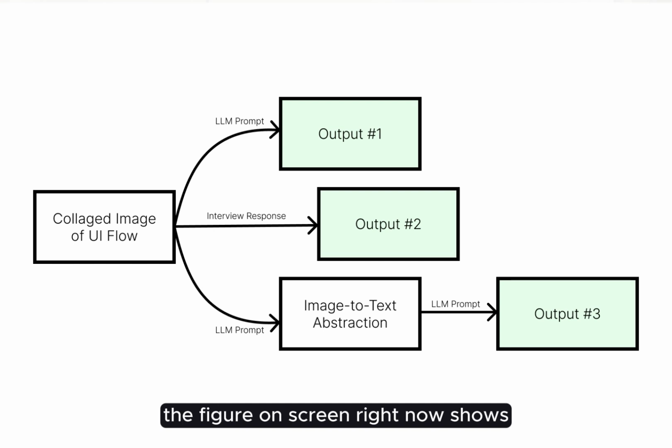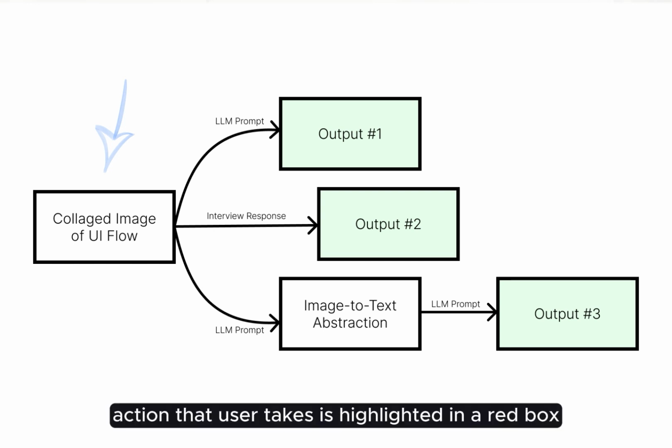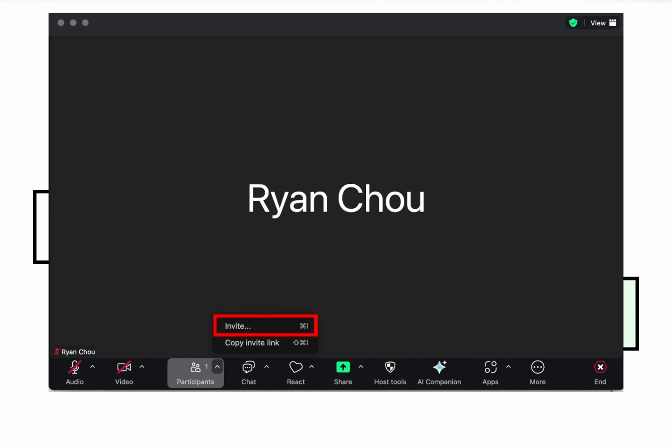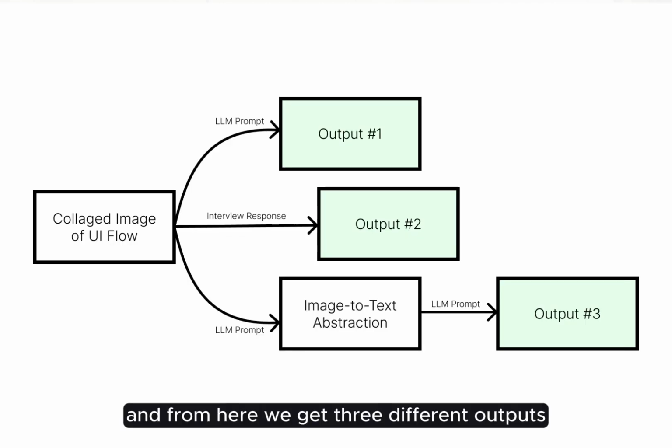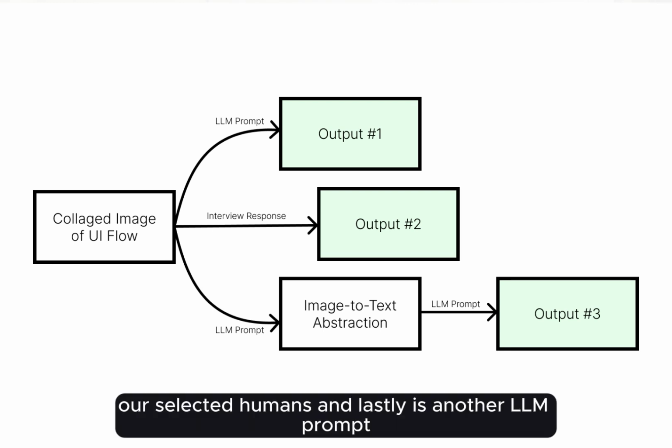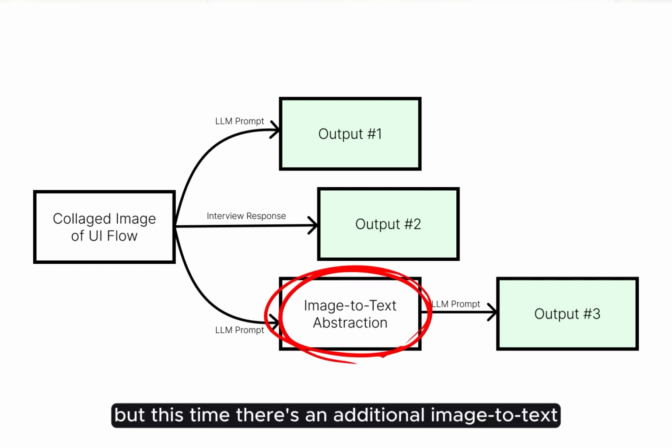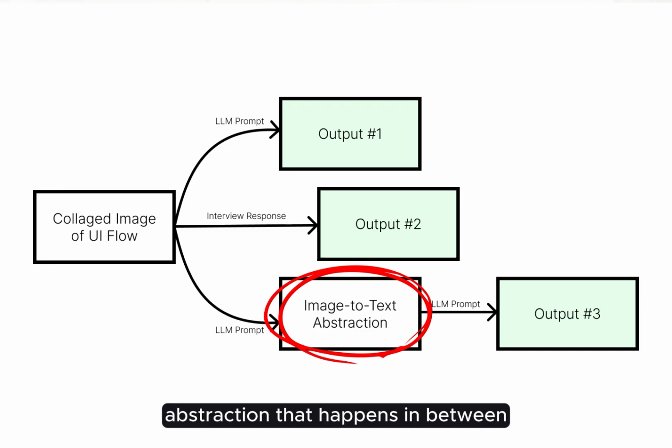So the figure on the screen right now shows a simple depiction of the process I used. We start with a collage image of the UI flow, and this is constructed in Figma and consists of screenshots from various apps and websites. Each action that a user takes is highlighted in a red box. And from there, we get three different outputs. One is a direct LLM prompt with the image. The second is the interview response from our selected humans. And lastly is another LLM prompt, but this time there's an additional image to text abstraction that happens in between.